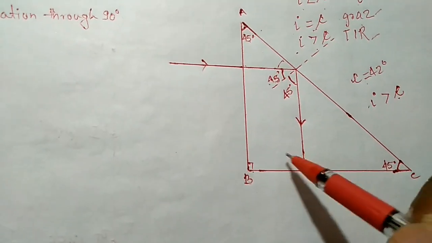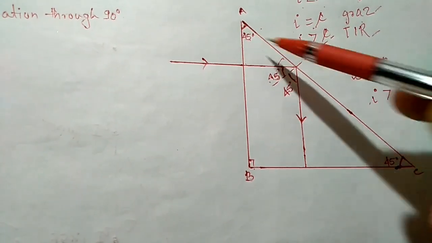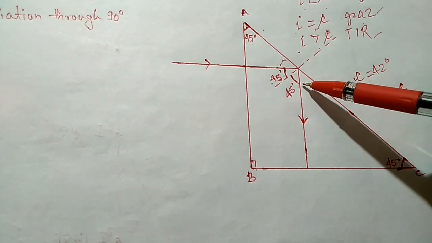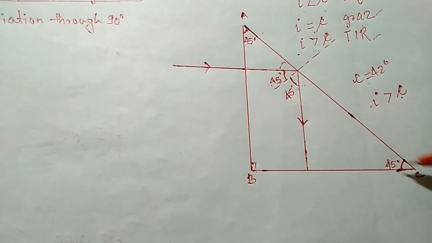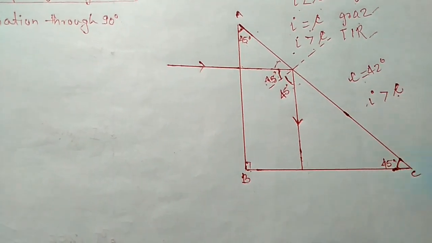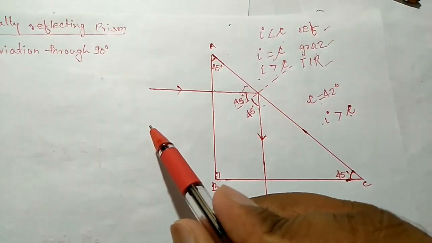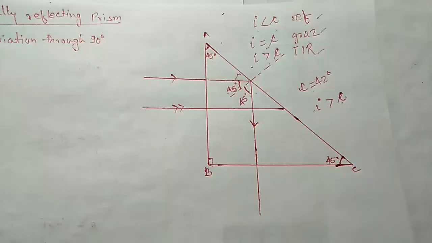in this direction. So the ray is again normal. Why? This is 45, this is 45, this is 45, 45, again this is 45. So this is 45, this is 45, so this angle will be 90, meaning the ray is coming normally. So it will go straight like this. So this is for the first ray. I am using the same path for the other ray.